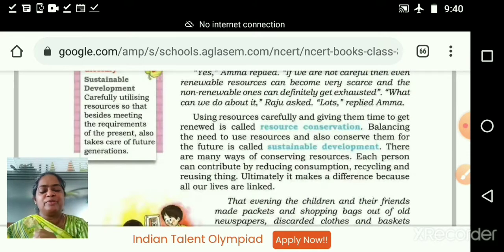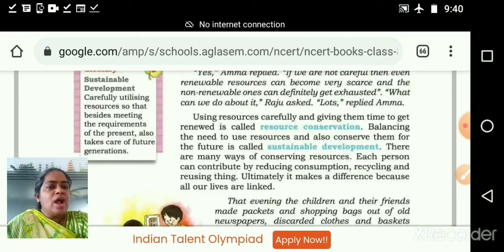If your father gave you one full chocolate, a big bar of 100 rupees, how can you use it? Within one day we can complete it, or you can keep it in the refrigerator or somewhere safe, take one piece and finish it in 10 days or 5 days, like that. So that is the same thing we are doing, balancing the need to use resources.